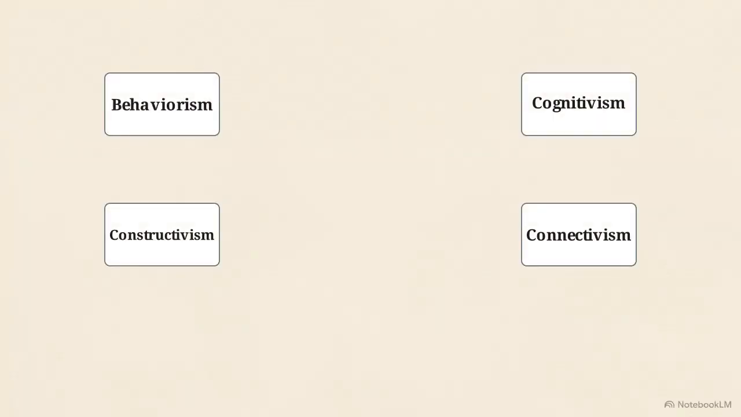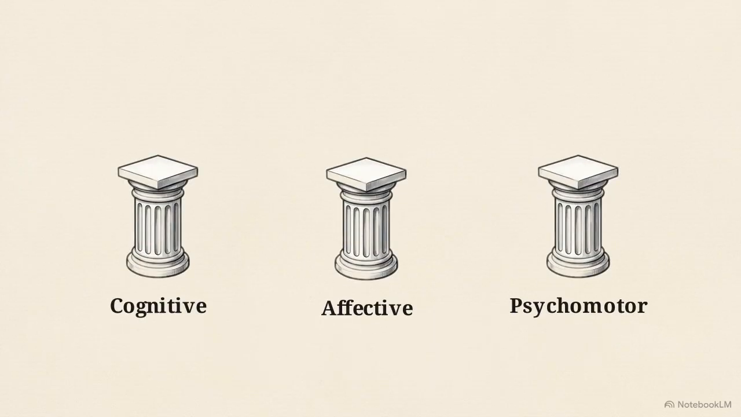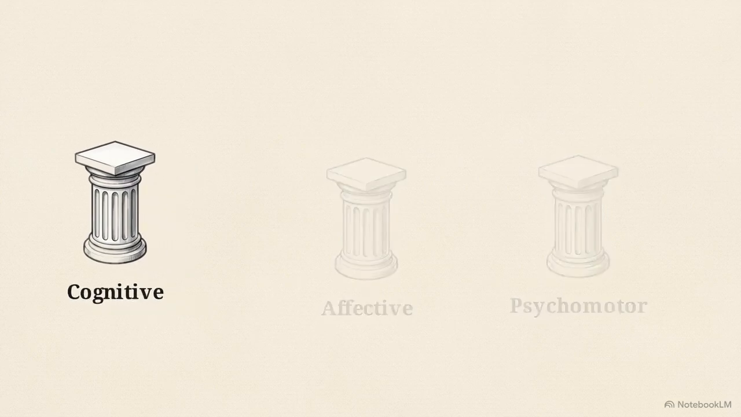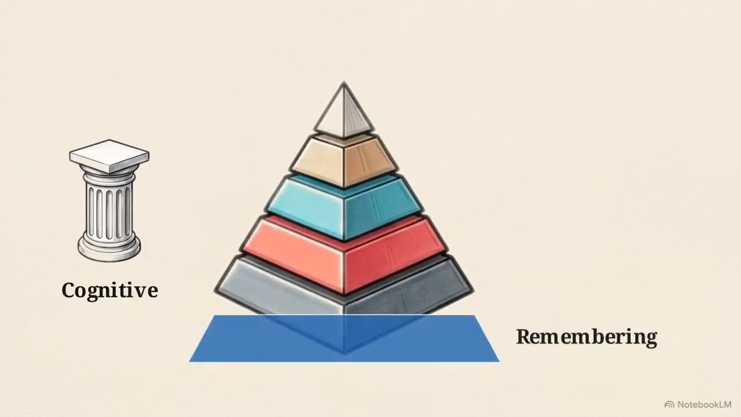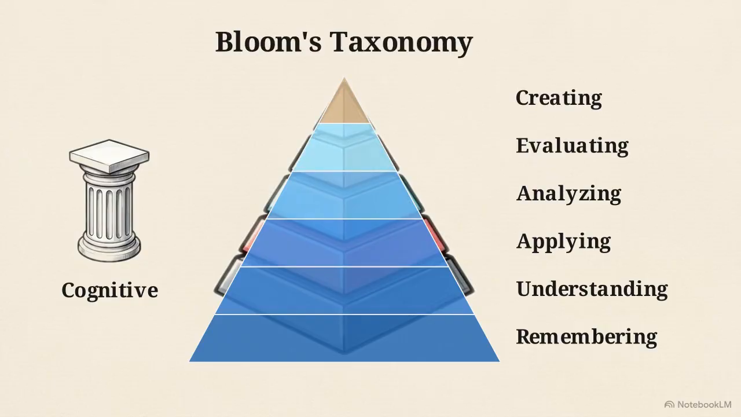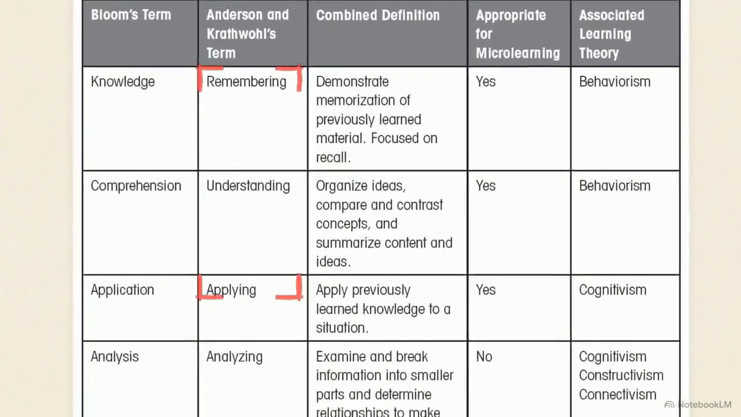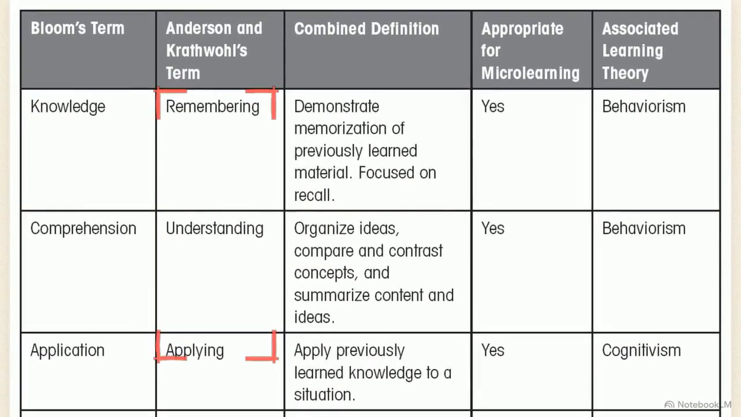Together, these 4 theories transform short-form content from passive observation into a scientifically grounded intervention. Moving from how we learn to what we learn, we encounter the 3 learning domains. We start with the cognitive domain. Cognitive growth scales from basic memorization up to critical thinking, a progression measured by Bloom's taxonomy. This data matrix maps Bloom's taxonomy against micro-learning viability, establishing strict limits on what a short module can achieve. The viable zone covers remembering, understanding, and applying.